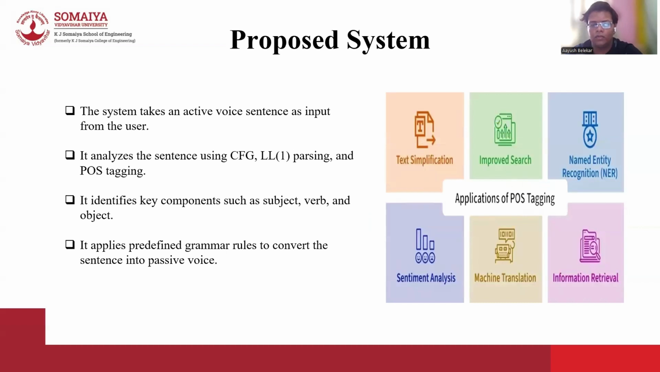Now let us understand the working of our proposed system. The system takes an active voice sentence as input from the user. It then analyzes the sentence using context-free grammar, LL1 parsing, and basic part of speech or POS tagging. POS tagging helps in identifying the role of each word, such as noun, verb, or object. Using this, the system identifies key components like subject, verb, and object. Once these components are identified, the system applies predefined grammar rules to transform the sentence into passive voice. Finally, the system generates and displays the correct passive sentence as output. Next.